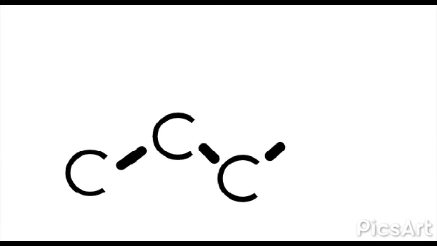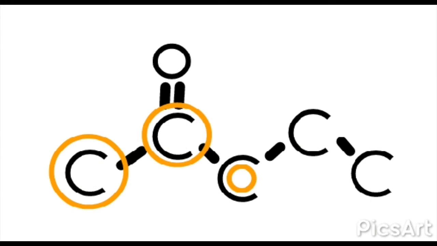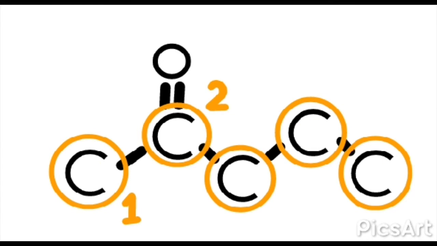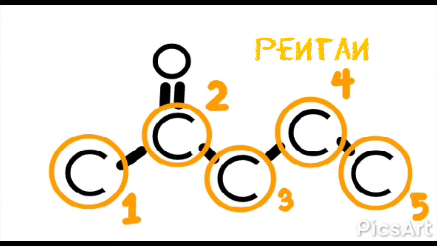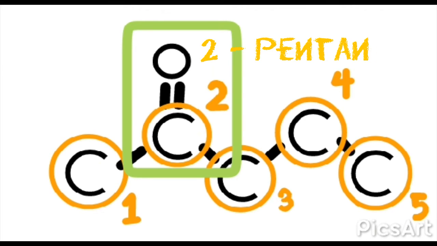In naming ketones, we would first count the longest carbon chain, then we will start the counting from where the double bond O is nearest. In this case, 1, 2, 3, 4, 5. Since it is 5, it will be named pentane. But since the double bond O is connected to the second carbon, it will be named as 2-pentanone.